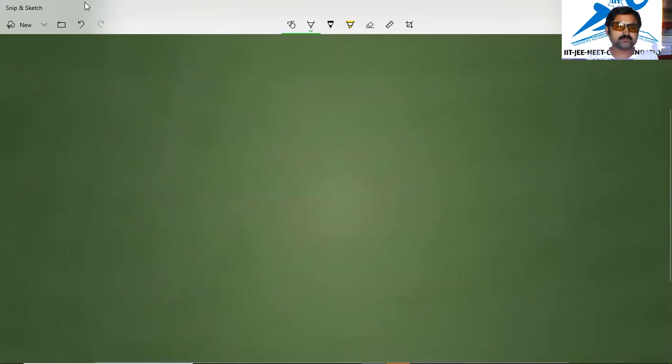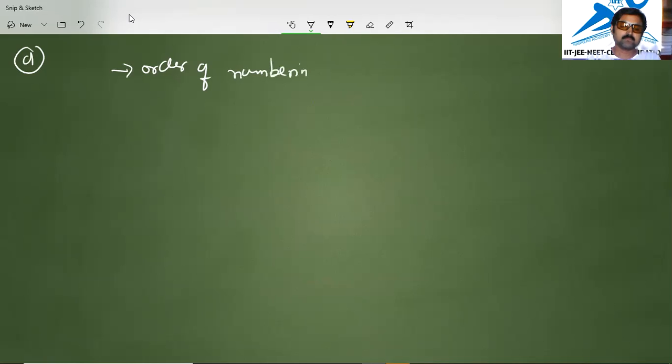In this, the order of numbering the carbon chain will follow as per this one. What is the order of numbering the carbon chain? If the functional group is present, then first we will observe what the functional group is.